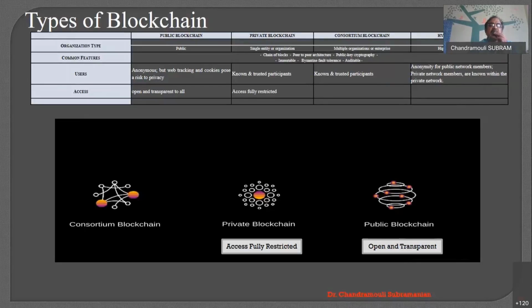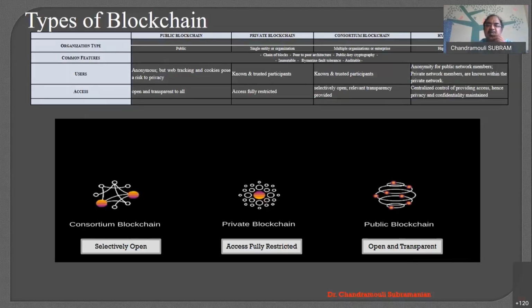So let's move on to the next one, access. Access is open and transparent as far as the public blockchain is concerned. Accessibility is very transparent, and as far as the private blockchain is concerned, accessibility is fully restricted. If you have permission, then only are you allowed to add, even to look into the blockchain. And the consortium blockchain is selectively open. For a few it is open, and for a few the access is restricted.